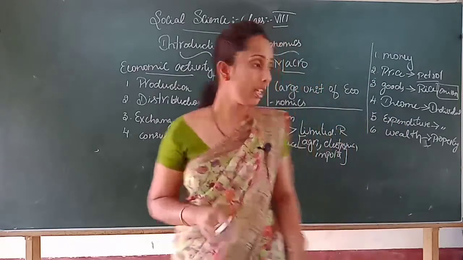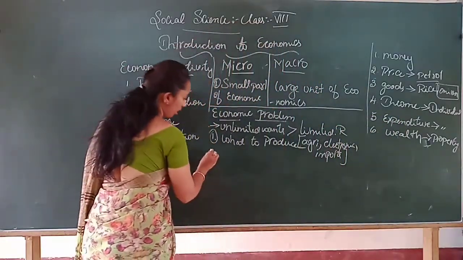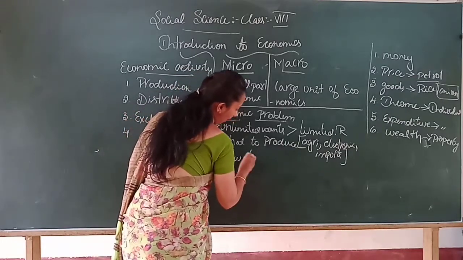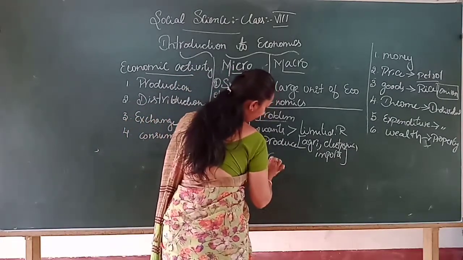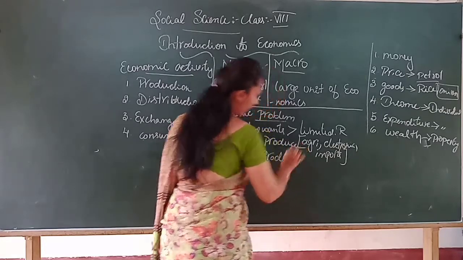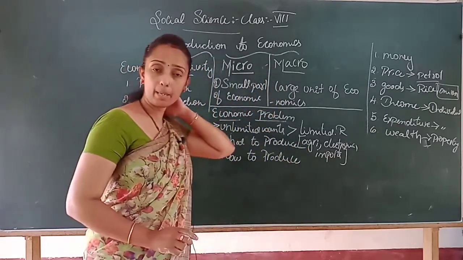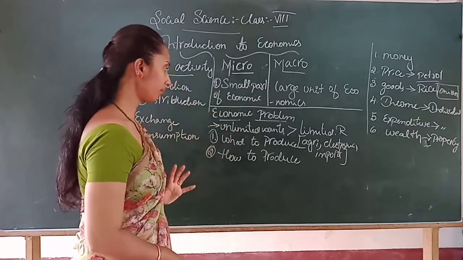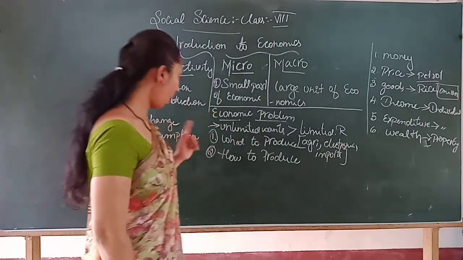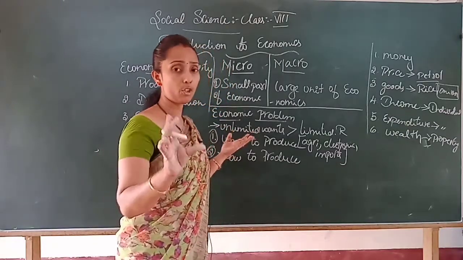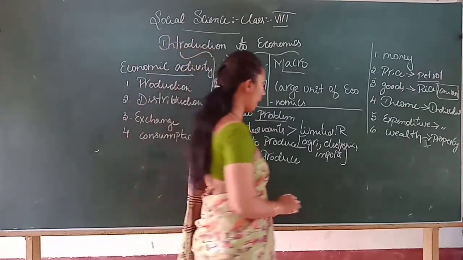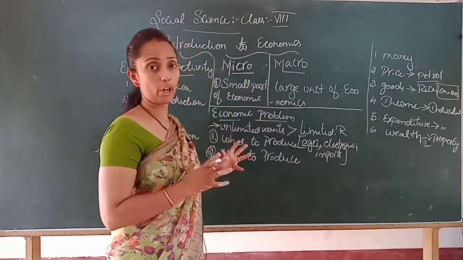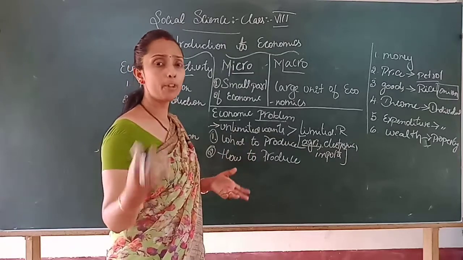Then the second problem is how to produce. Is it clear? The second problem is how to produce. How to produce, in the sense, assume that out of this problem you have picked agricultural goods. You think that we have to give priority to agricultural goods such as food products.